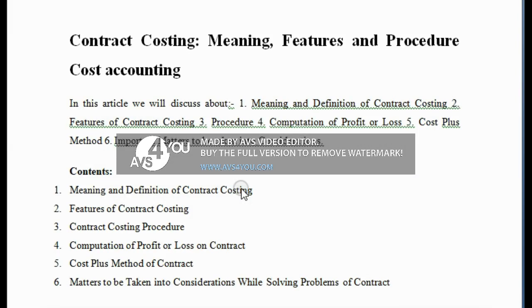Hello, good morning. Today we will discuss contract costing. It comes under the fourth unit of your cost accounting syllabus.